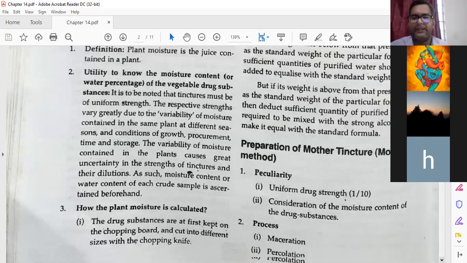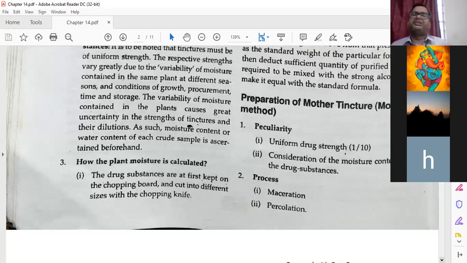Now next is the preparation of mother tincture by the modern method. After moisture content, again this part is important. So, have you followed me in this moisture content? How to know the moisture content? A very simple procedure. You have to chop the crude drug material and repeat the weighing 5 times, 15 minutes each time. At last there is no moisture and no change in the weight of that particular thing. That is the last point. And as per HPI you have to maintain the standard. This is the moisture content.